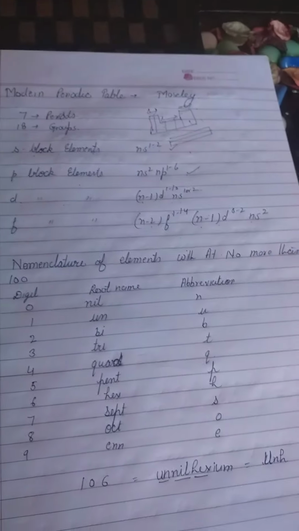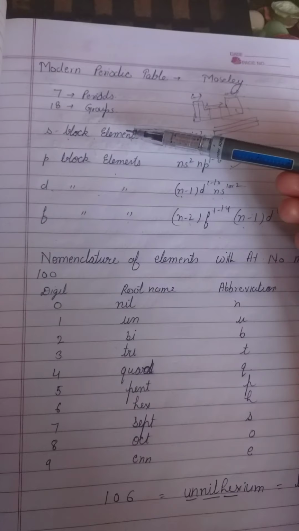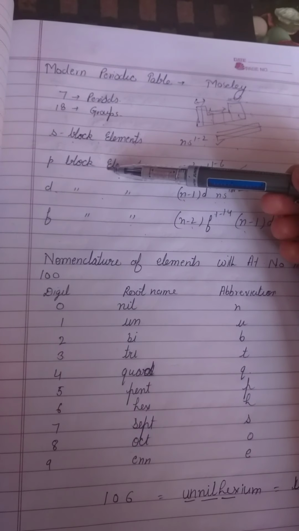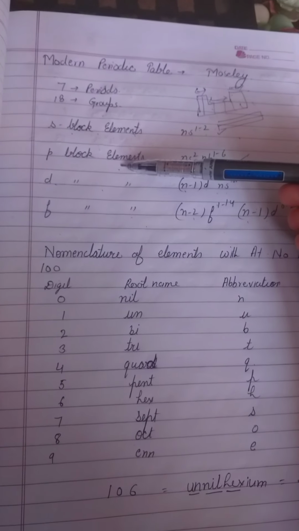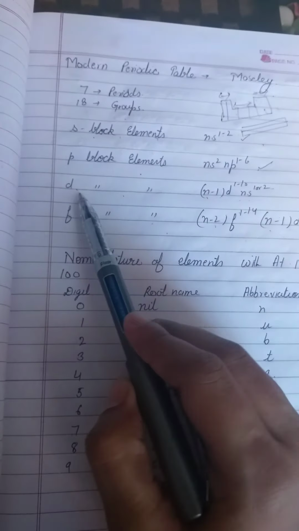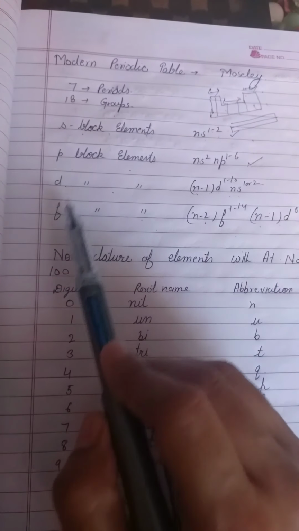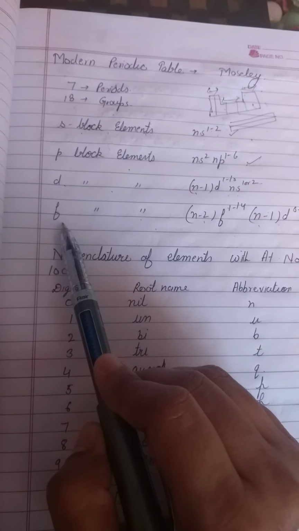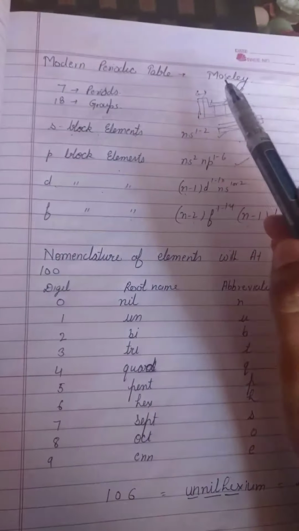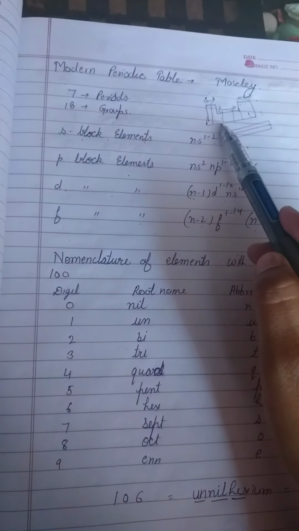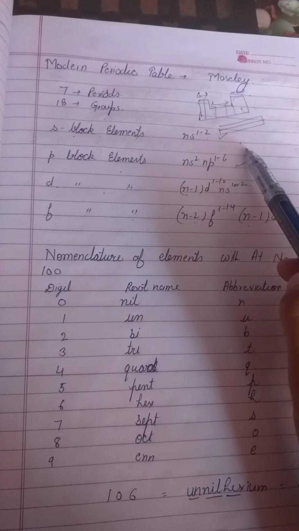Now the s and p block elements together are known as representative elements. d-block elements are known as transition elements, and f-block elements are known as inner transition elements, because these elements are present in the d-block, but they are placed below the periodic table.